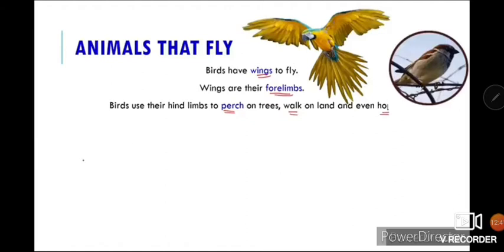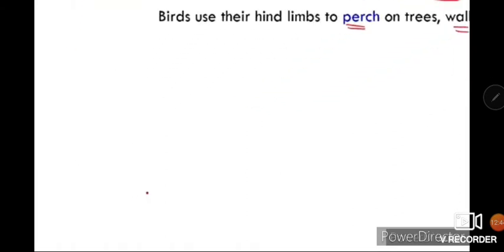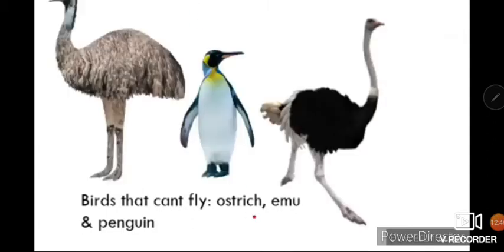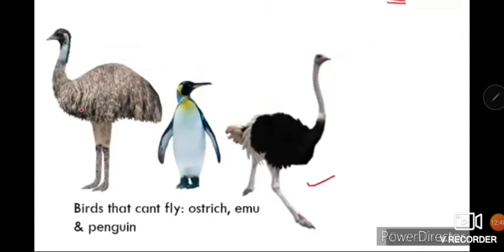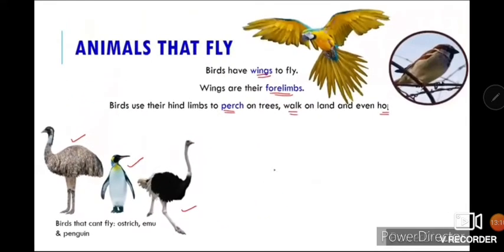And you can see how a bird is sitting, with the help of its limbs. There are birds that cannot fly, like ostrich, emu, penguin. What about them? They also have wings, but they cannot fly, but they can move. How do they move? With the help of different organs. For example, penguins have flippers, and they walk. Ostrich and emu can run very fast with their two legs.